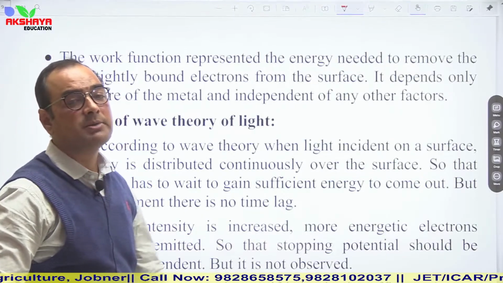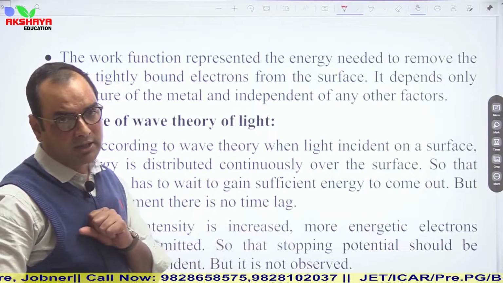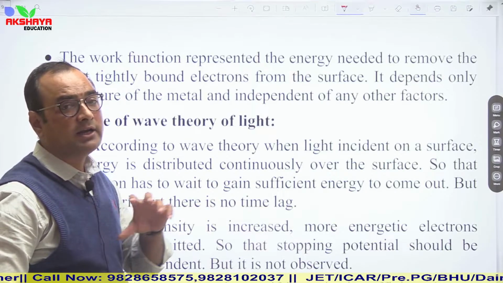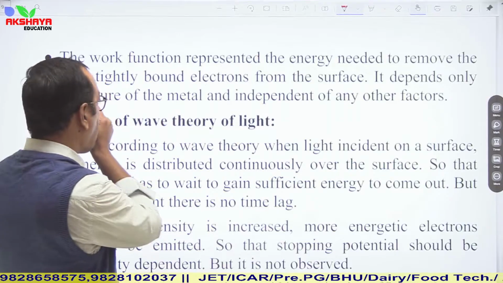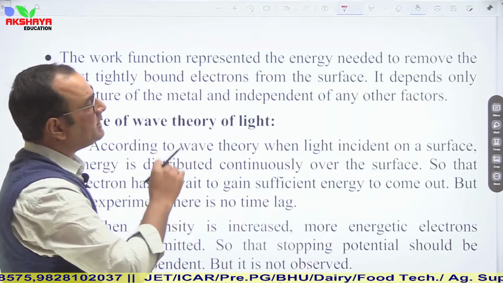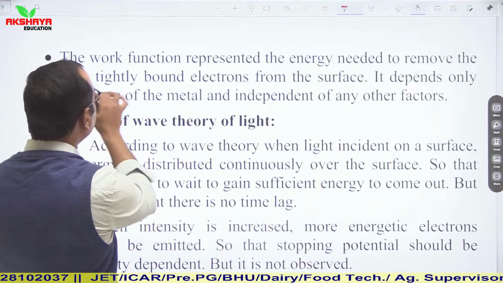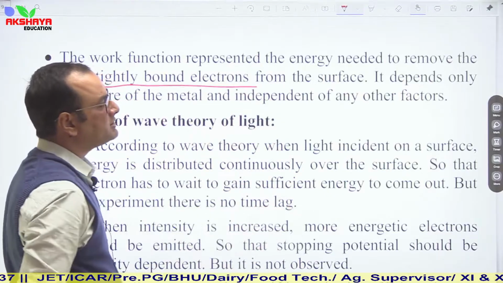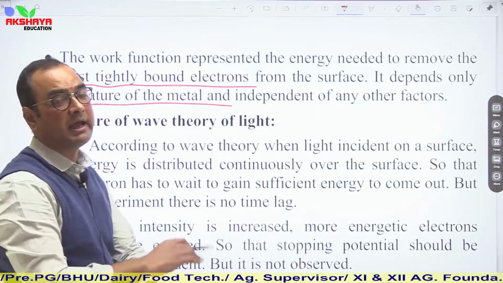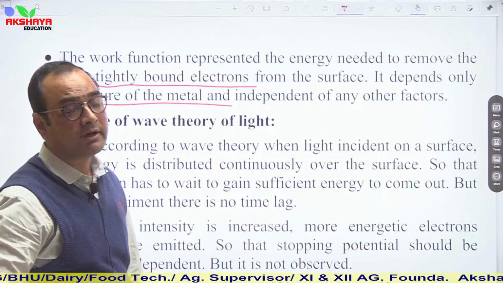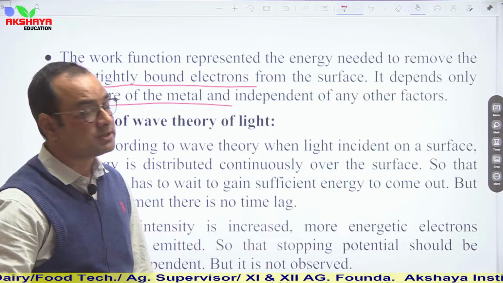So work function is the minimum amount of energy that is required to emit an electron from a metallic surface. So work function represents the energy needed to remove the least tightly bound electrons from the surface. It depends only on nature of metal and is independent of any other factor. It means work function simply depends on nature of metallic surface.